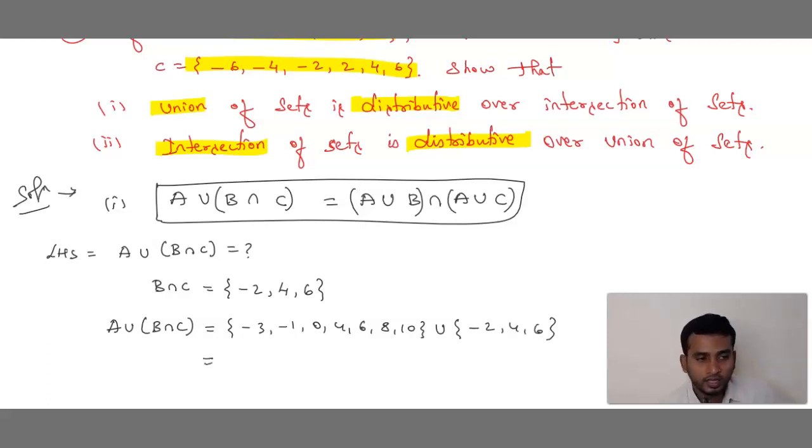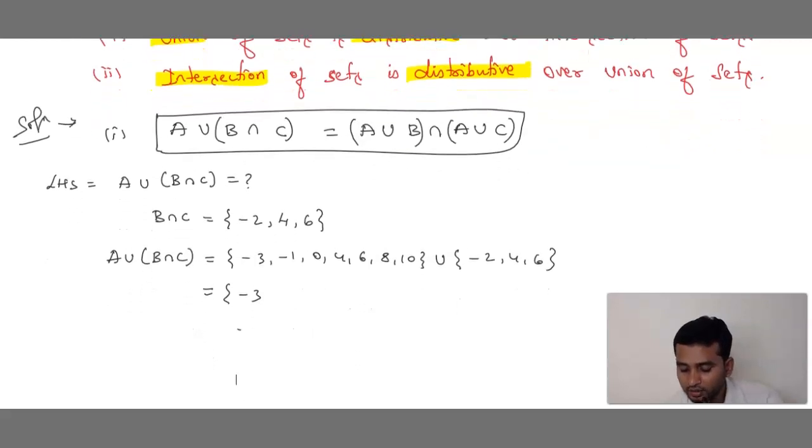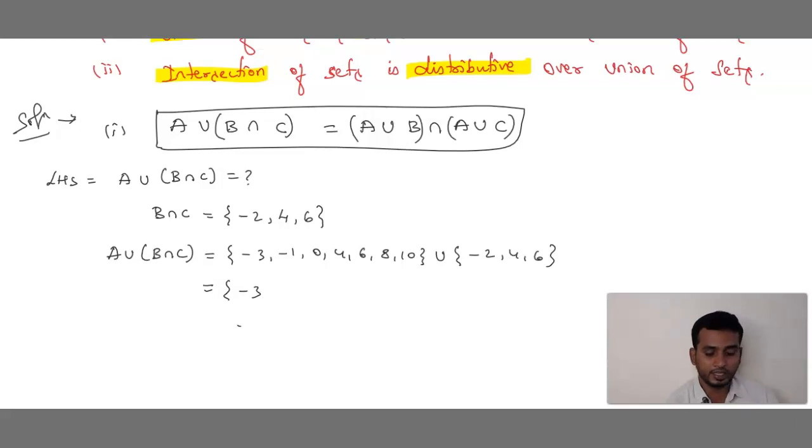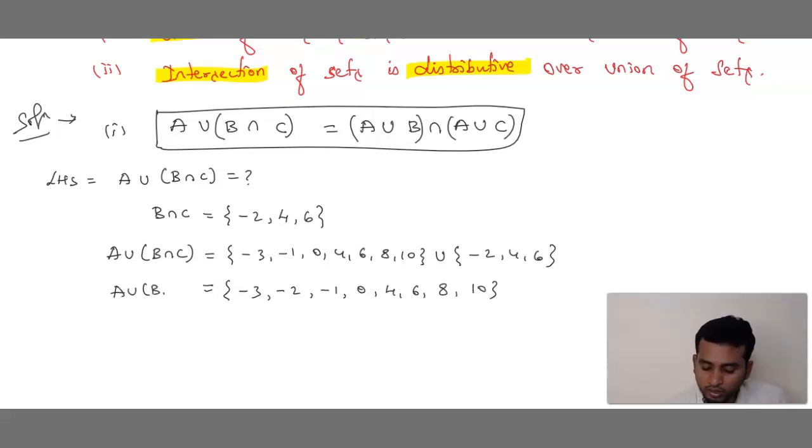What do you mean by union? We have to combine all the elements. First number is minus 3. Look, write from least to highest. Who is the very least? The negative number, minus 3, is the least. After minus 3, next number is minus 2, then minus 1, then 0, 4, 6, 8, 10. So this is A union of B intersection C. We call this equation 1.